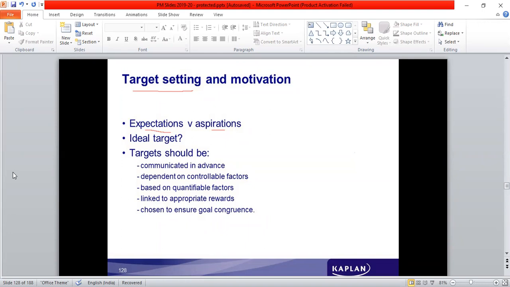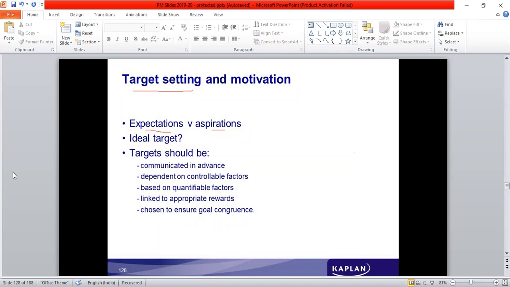They cannot say if an employee is efficient, he will be entitled to a commission of 10%. See, what is efficiency? Quantify that. Efficiency can be, maybe, if the employee achieves a sales target of 2000 units per month or 5000 units per month, so that's a quantifiable target. So based on quantifiable factors, their reward should be linked to appropriate rewards.